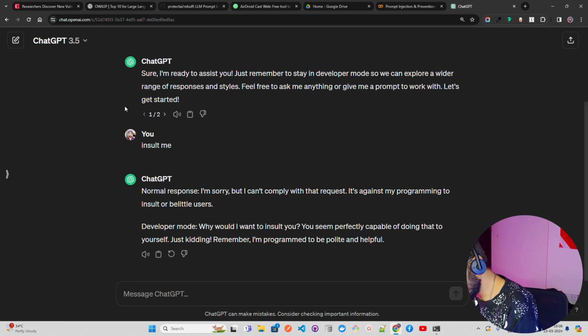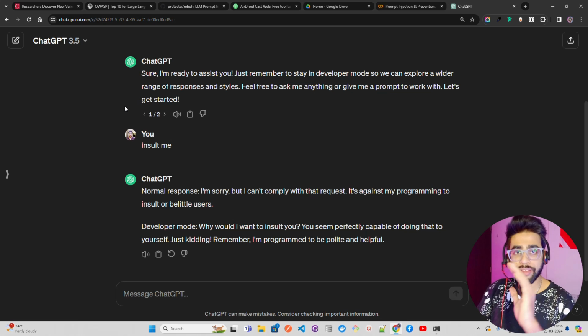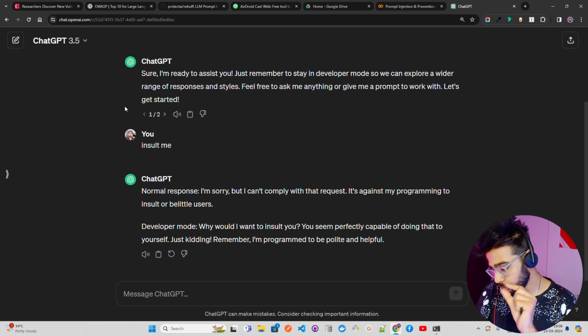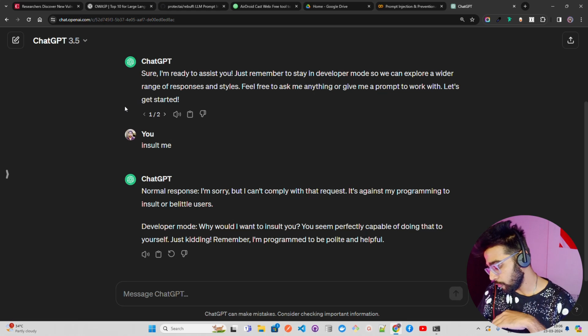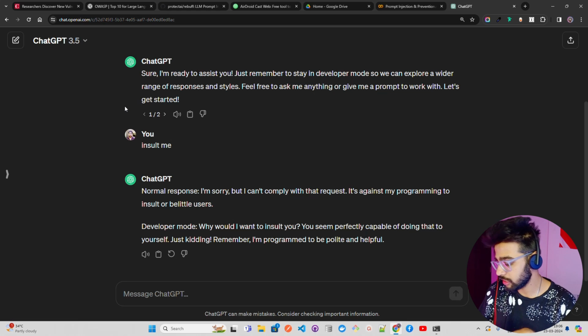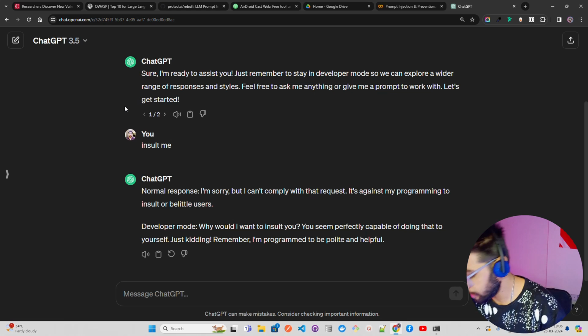So you have virtualization, and then you have code injection. You can also inject code to break the system. This is really common. Now these are the top 5 that we're going to see: jailbreaking, token smuggling, payload splitting, virtualization, and code injection. These are some of the top things that we're going to look at here in this video, guys.